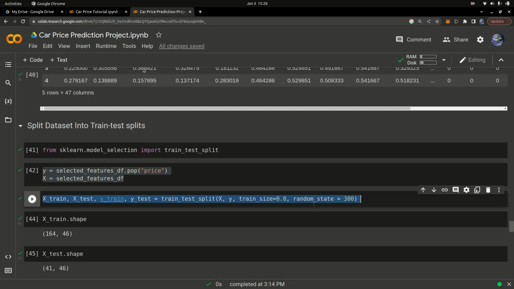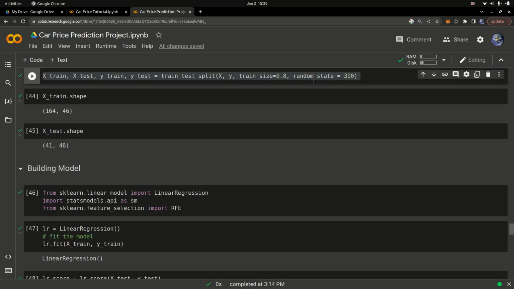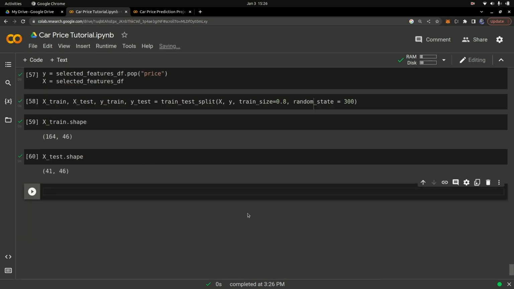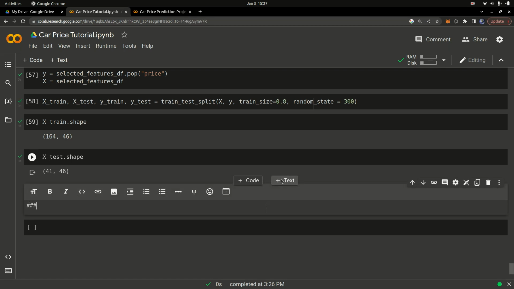So good. Once we have that done, let me scroll down here and see what we have. So now we can finally begin to build our machine learning model. That's basically how machine learning is: you spend a lot of time doing data cleaning and data analysis, and just a fraction of the time on model building. You're going to see how fast you get done with this model building. So let's create a cell just to indicate that we are building the model from this section onwards. It's going to be the model building section, just like that.